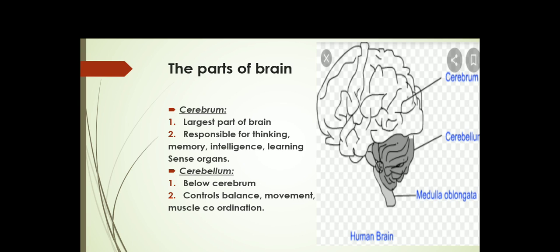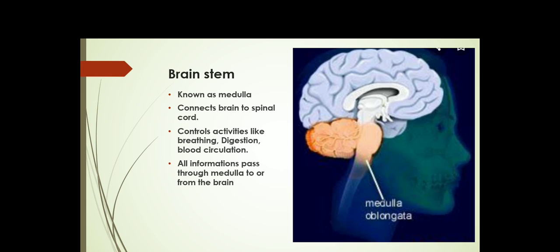Now children, we will learn about the brain stem or medulla oblongata, or you can say medulla also, no problem. So it will connect the brain to the spinal cord. Back side of our body, that's the spinal cord. So medulla will connect the brain with the spinal cord. It will control the activities like breathing.